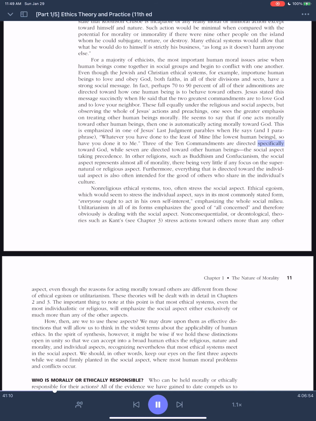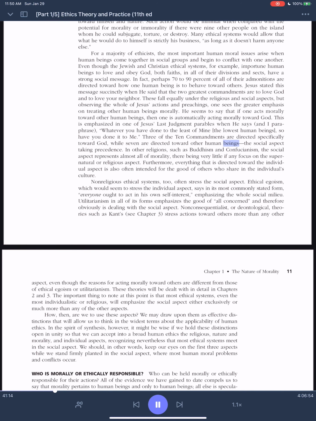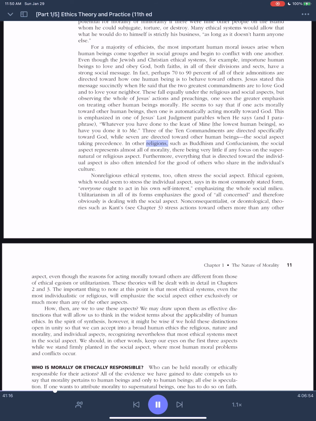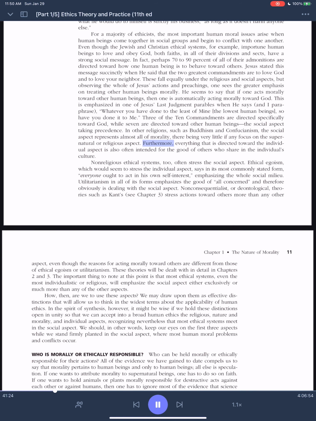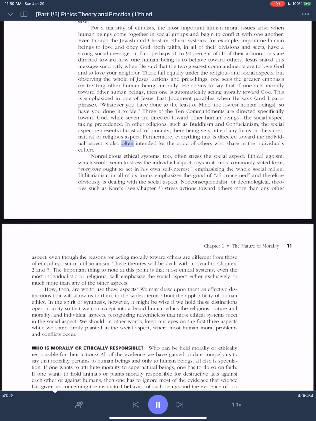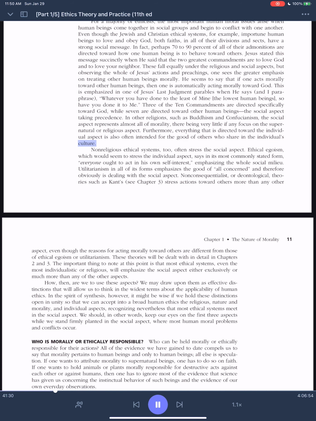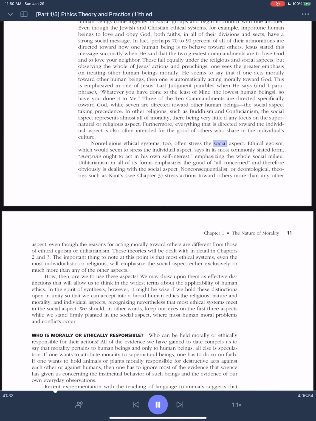Three of the 10 commandments are directed specifically toward God, while 7 are directed toward other human beings, the social aspect taking precedence. In other religions, such as Buddhism and Confucianism, the social aspect represents almost all of morality, there being very little if any focus on the supernatural or religious aspect. Furthermore, everything that is directed toward the individual aspect is also often intended for the good of others who share in the individual's culture. Non-religious ethical systems, too, often stress the social aspect.